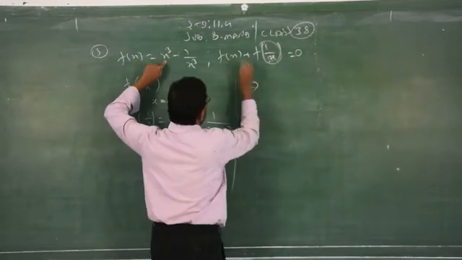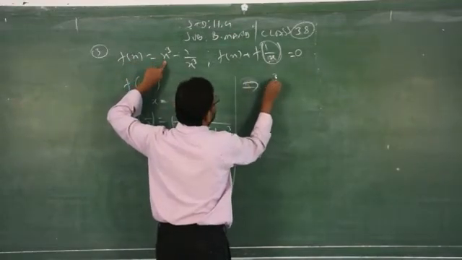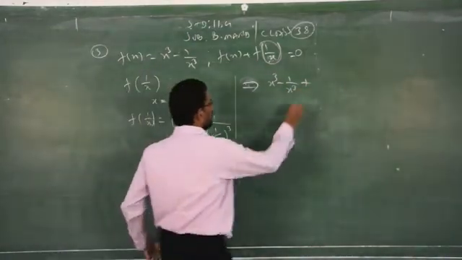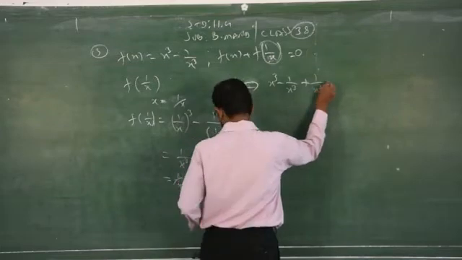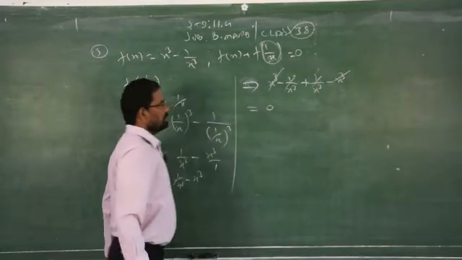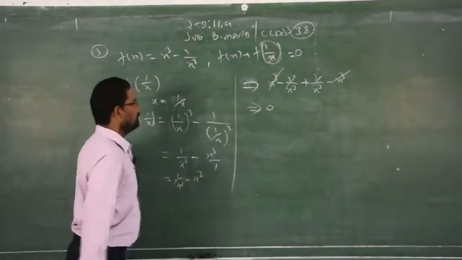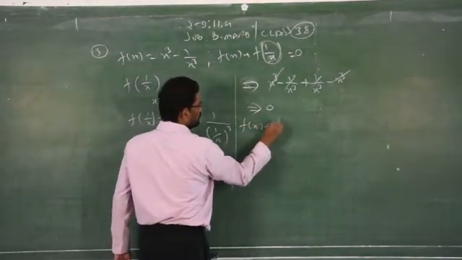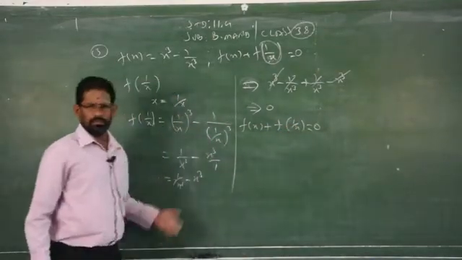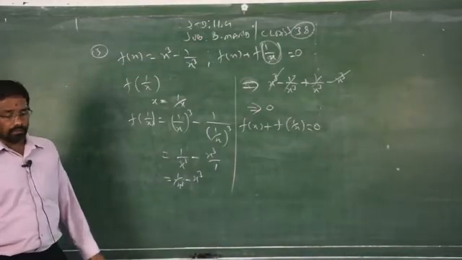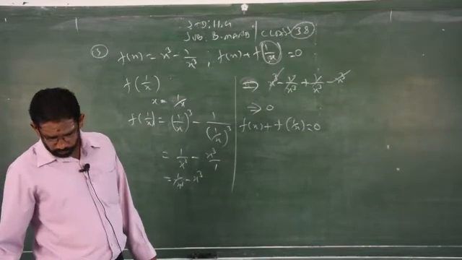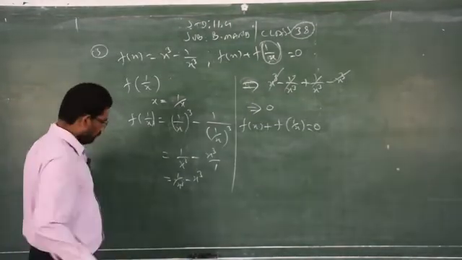So this implies f of x is replaced by x cube minus 1 by x cube, plus f of 1 by x is replaced by 1 by x cube minus x cube. So everything cancels. So what is your answer? 0. So f of x plus f of 1 by x is equal to 0. Hence proved. Very simple. This is very simple, rather than using numerical values in the place of x. In the same way you have to find out question number 4.